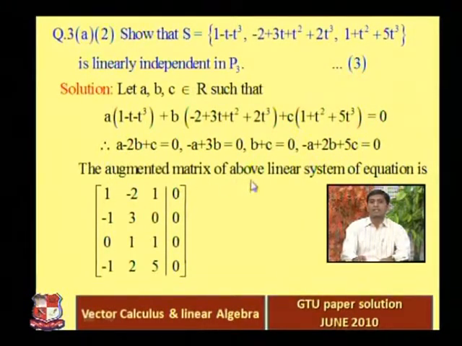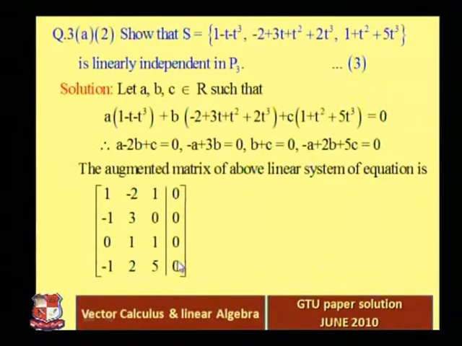So the augmented matrix of the above linear system of equations is 1 minus 2 1 0, minus 1 3 0 0, 0 1 1 0, from this equation. See, from the first equation, first row: the coefficient of A is 1, coefficient of B is minus 2, coefficient of C is 1, right? From the second equation you will get the second row minus 1 3 0 0. From the third equation you will get the third row 0 1 1 0. From the fourth equation you will get the fourth row minus 1 2 5 0.